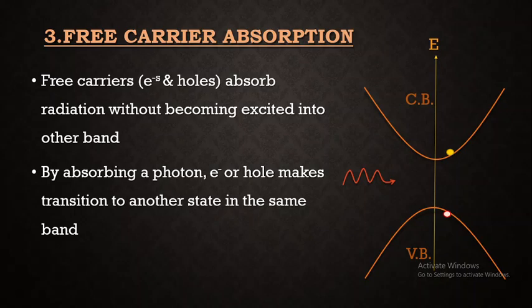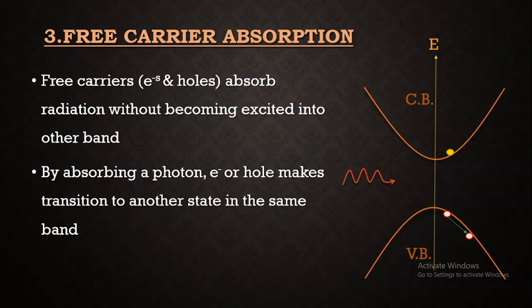So the photon which will be incident, that energy will be absorbed by the electron or the hole, and it makes transition to another state which may be unoccupied state in the same band, that is in the same subband we can say. That is, if you consider a hole present in the valence band which is created after fundamental absorption, or it may be due to the doping of acceptor impurities.